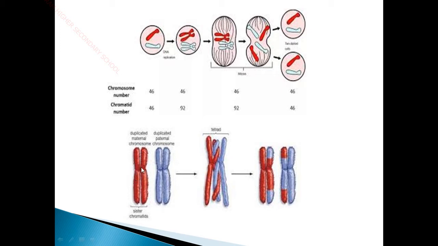So this one is from maternal, this is from mother, and this is the paternal chromosome, this is from father. And here if you see, there is an exchange of segments between the parental chromosomes. So these two chromosomes are called homologous chromosomes. Since they contain the same amount of DNA, they are called homologous chromosomes. So here there is an exchange of segments between the maternal and paternal chromosomes, and here you can see the changed segments. So the color differentiation depicts the exchange of segments between the homologous chromosomes. So this is what is happening in the process of meiosis.